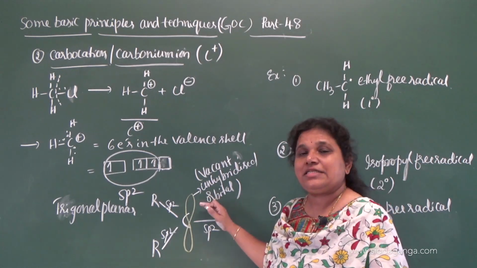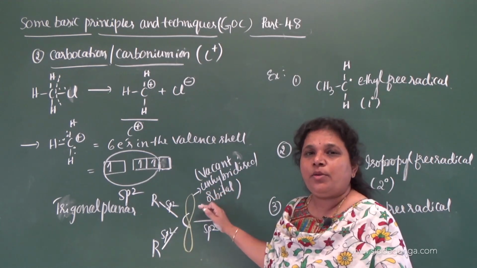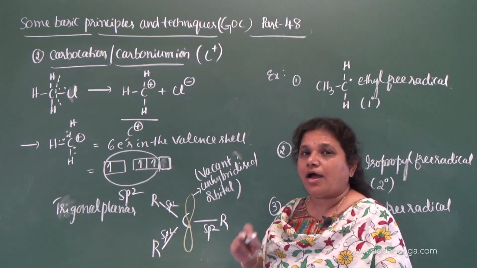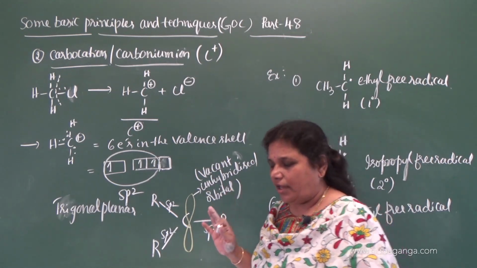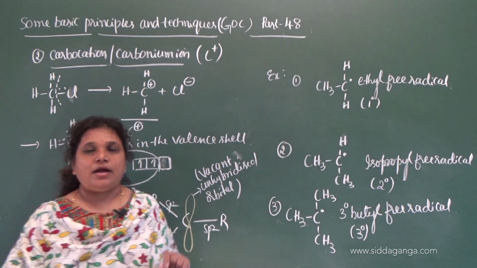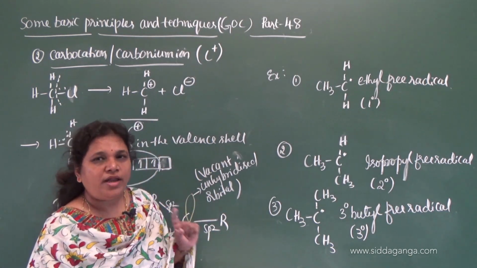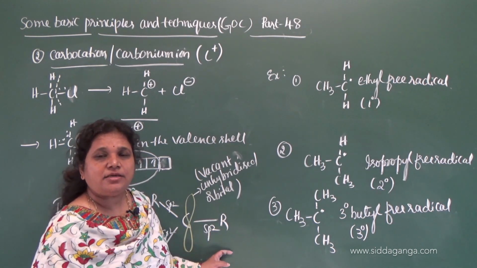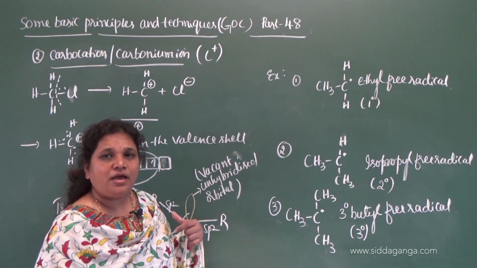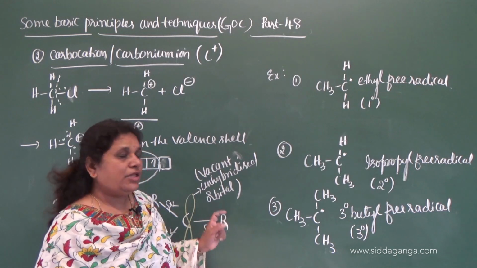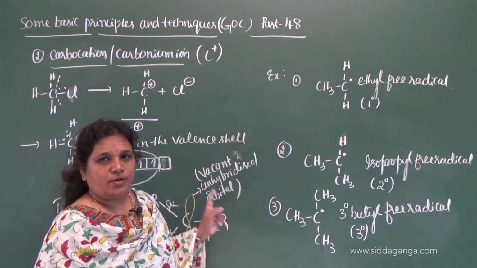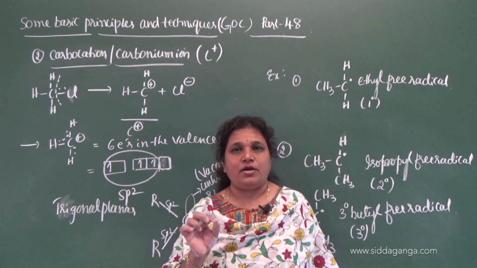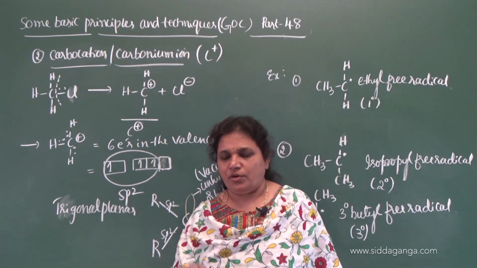Therefore, since it receives 2 electrons, it is nothing but a Lewis acid. So, carbocation is a Lewis acid, but carbon free radical is not a Lewis acid. Why? Because carbon free radical receives only 1 electron, but carbocation receives 2 electrons here. A Lewis acid is nothing but a species which can accept a pair of electrons. So, that is a Lewis acid. Carbocations are Lewis acids, but carbon free radicals are not Lewis acids. That you have to remember.